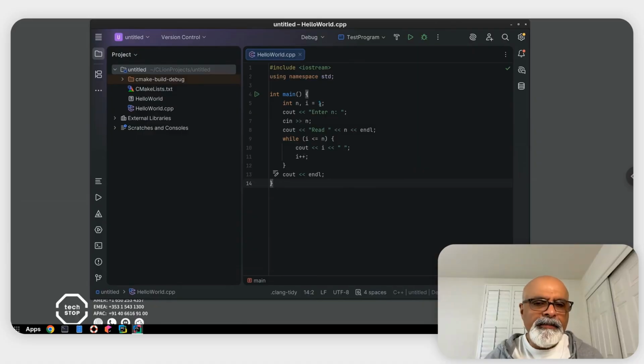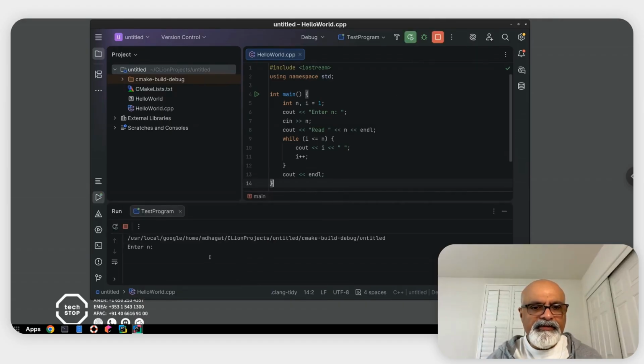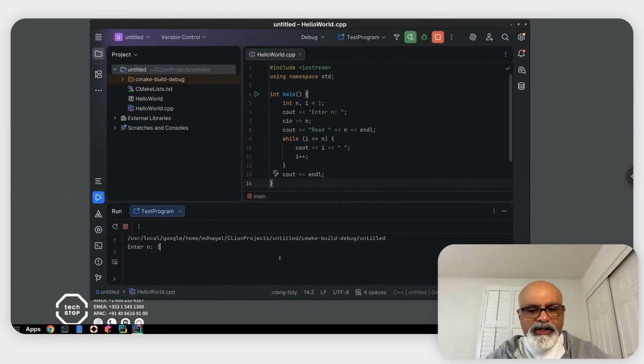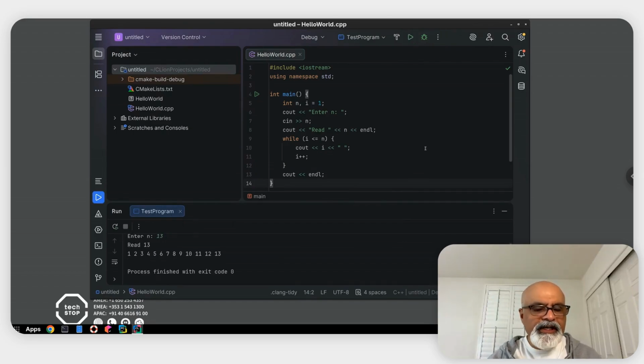So starting from 1, it will go to 2, 3, 4 till it is equal to n. Let's actually try this out and see what happens. If you enter 5, it will print 1 through 3, 4, 5. Like in the example, if we had 13, it will print 1 through 13.